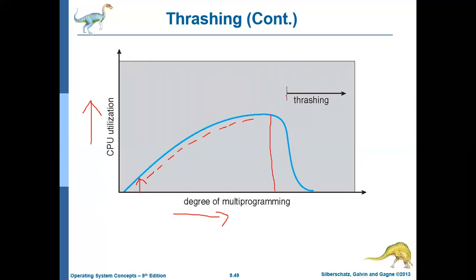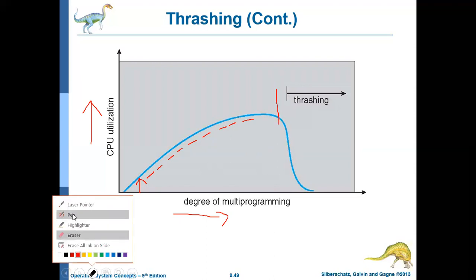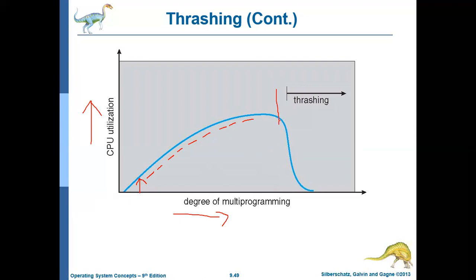But after this point the performance started degrading, because there are already many processes in the memory, and all of them will be creating page faults.